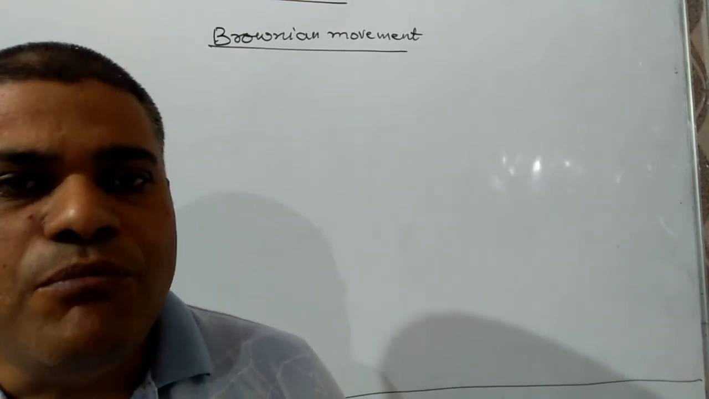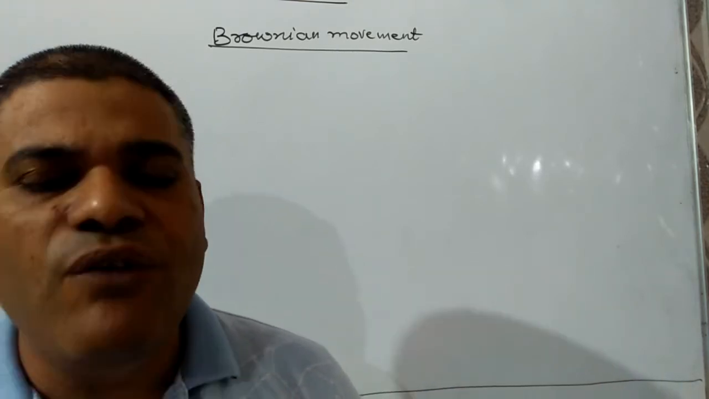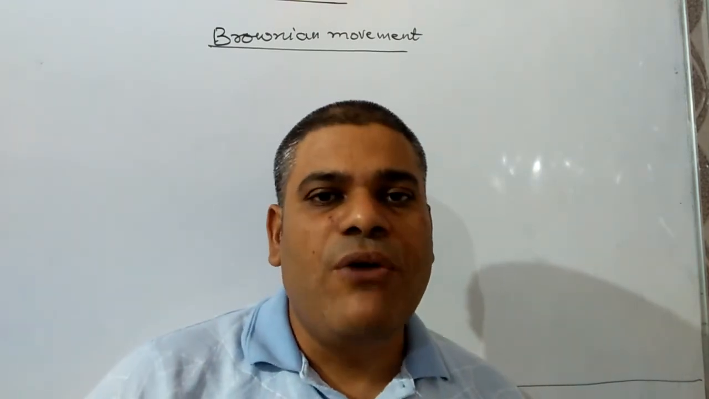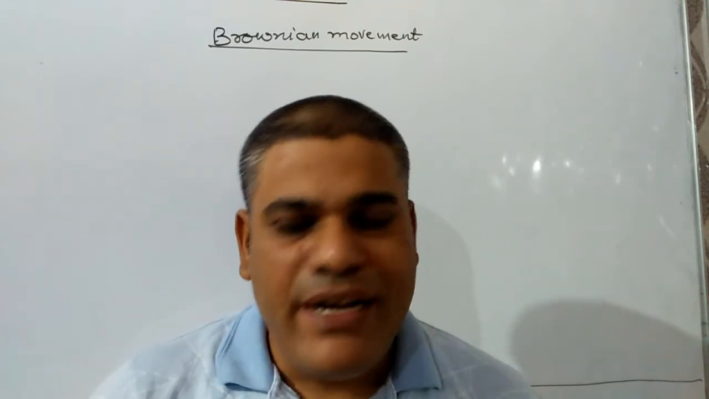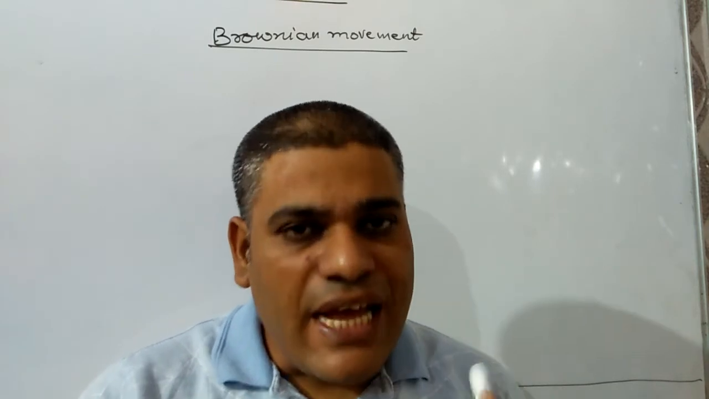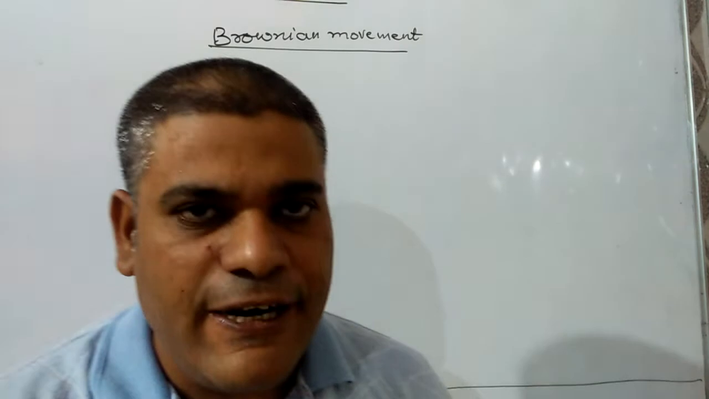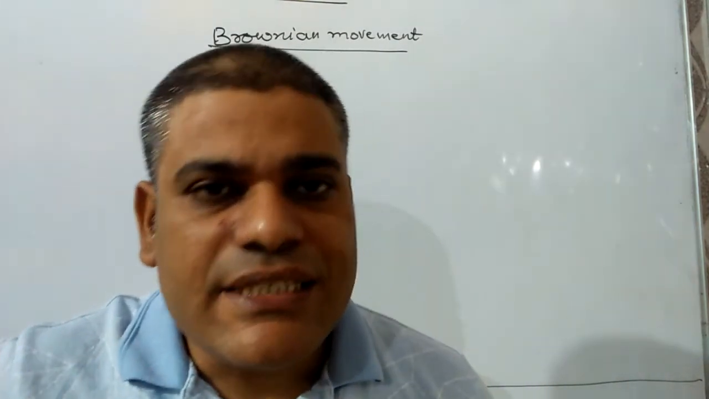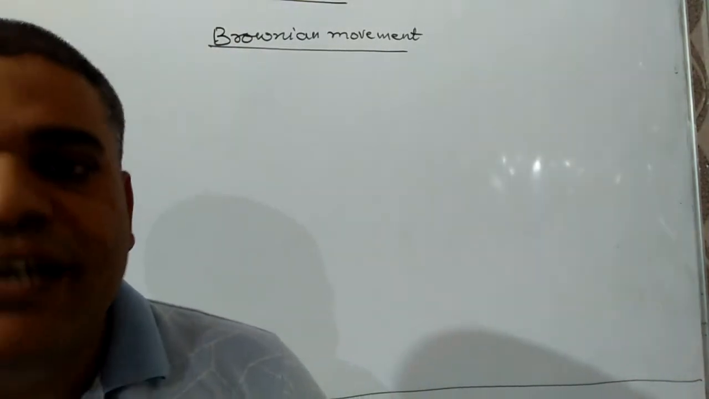It is the movement of particles of gases in a zigzag manner. Now the question might be, why is Brownian movement observed? The reason for Brownian movement or zigzag movement of particles is elastic collision between the gas molecules as well as with the walls of the container.